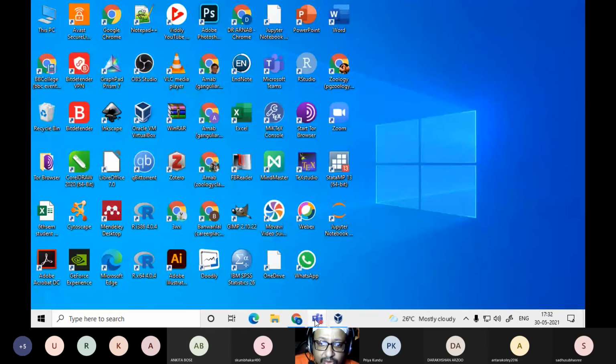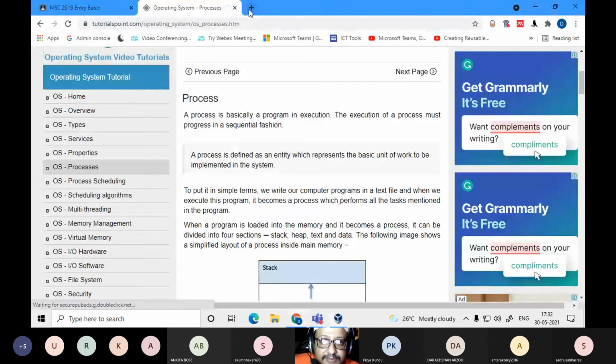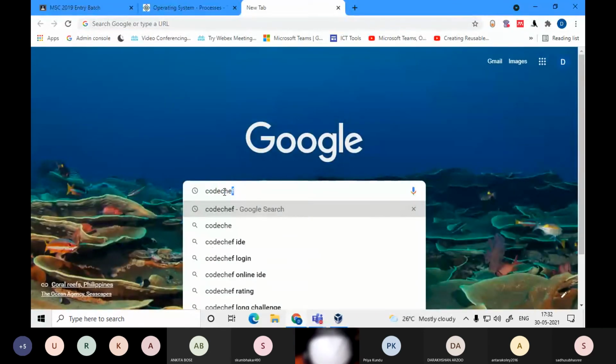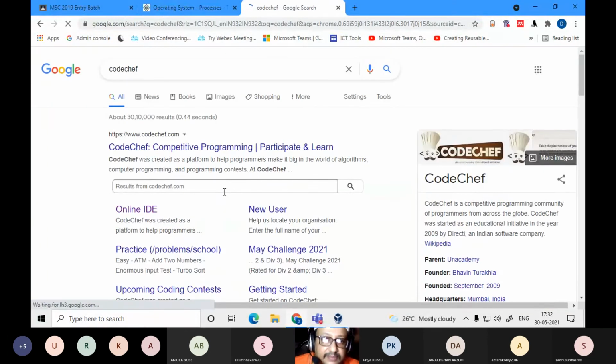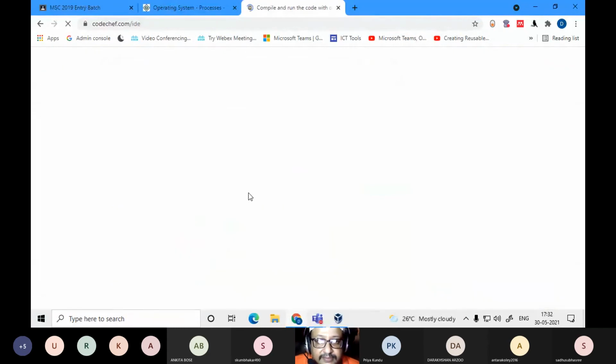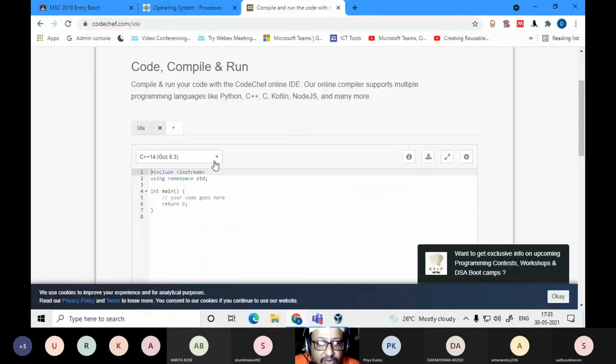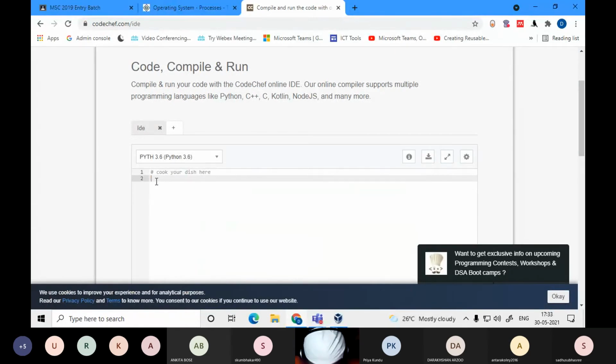But if you go to Code Chef, for example, go to Python, 5 plus 5.